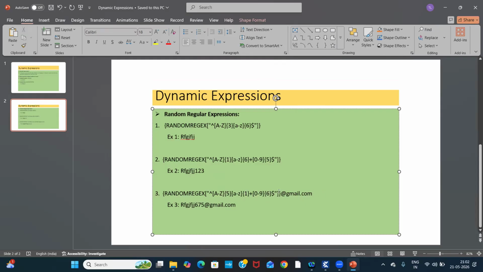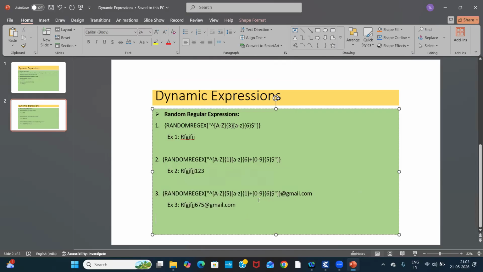We are generating random Gmail IDs, right? This is everything okay. But @gmail.com we want constantly. I mean, confirmly, we wanted this text. That is the reason, this is the static text. This is the reason I'm adding @gmail.com. For every mail, I want @gmail.com. That is the reason I'm adding this one permanently. For the text before it, any text is enough for me. From here to here, any text is no problem for me.